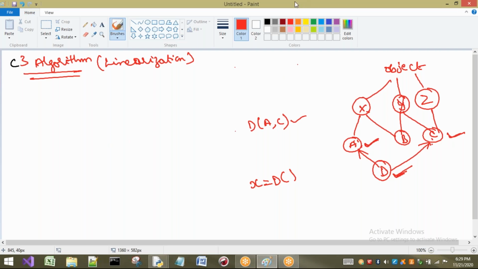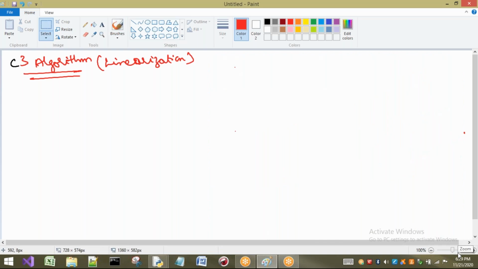So by seeing the concept of linearization or the C3 algorithm, you will get clarity on this one. Okay, right. So before going to the algorithm, I will say the formula for how we have to consider this C3 algorithm or linearization. That is L of X. That means I want to find the order of searching. I am taking some class called X here. Here I take A, B, D, E, F.